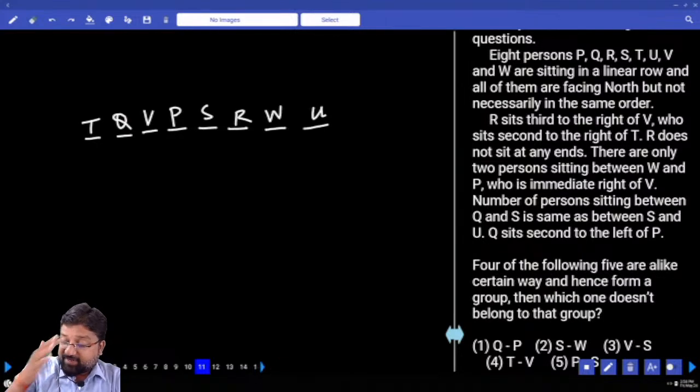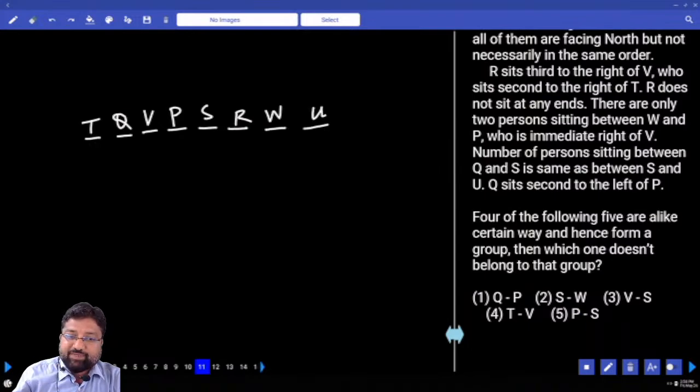4 out of the following 5 are alike in a certain way. Q and P. What's the gap between Q and P? 1. S and W? 1. P and S also 1. T and R, there is a gap of 1 person. P and S are immediate neighbors, whereas for all other options, there is a gap of 1 person.